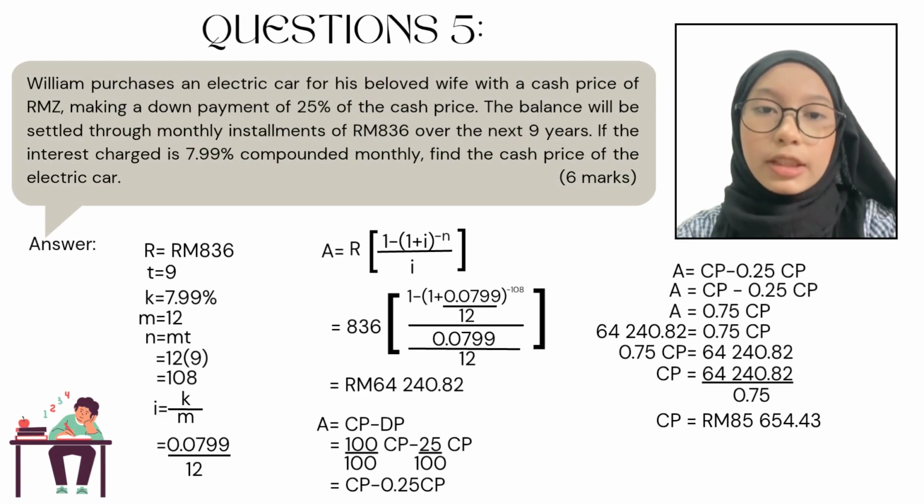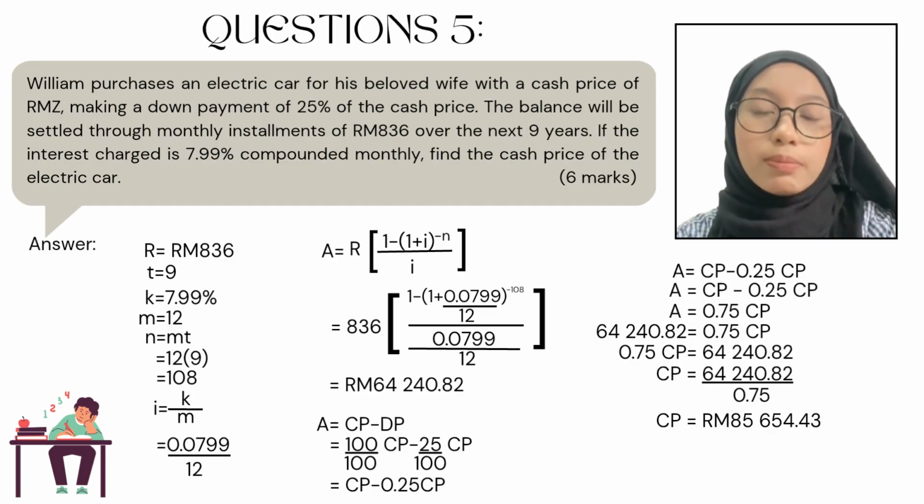Next, we continue with question 5. William purchases an electric car for his beloved wife with a cash price of RMZ, making a down payment of 25% of the cash price. The balance will be settled through monthly installments of 836 over the next 9 years. If the interest charge is 7.99% compounded monthly, find the cash price of the electric car.